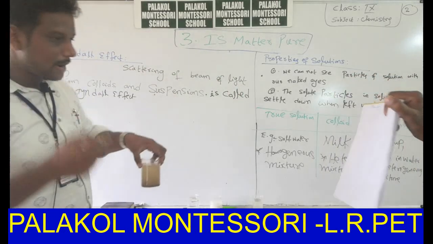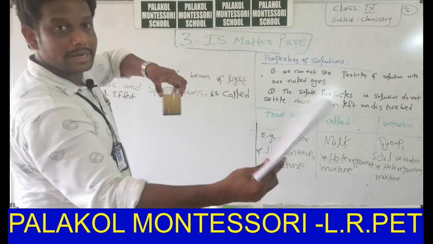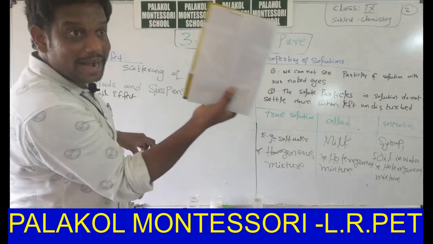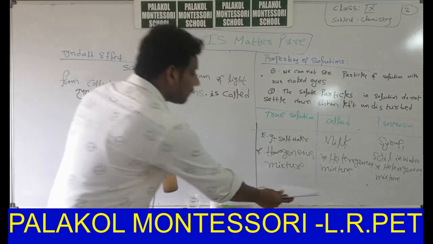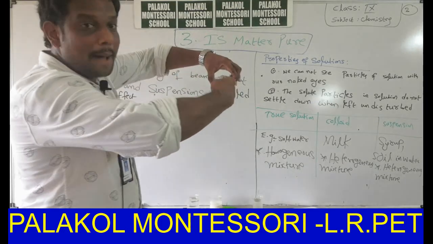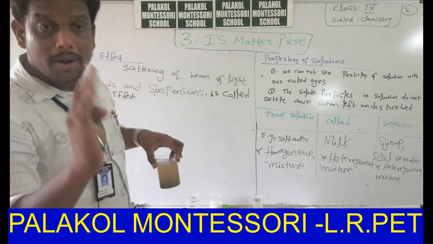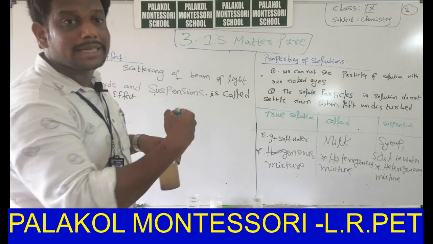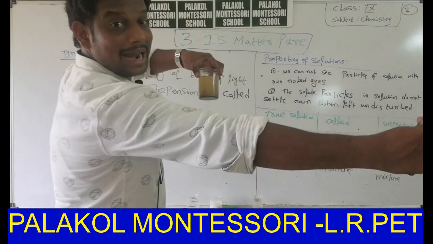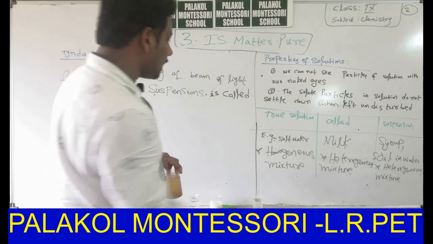So let us do this particular one. Take this and do it like this. With the help of your friend, do this activity. We will observe some red color spot on the paper. Why? Because this light passes through the solution, but this solution does not pass the light towards itself. It scatters the light back. We will get light here. Do this activity at your home to understand this concept.